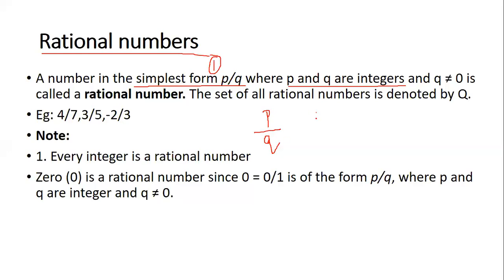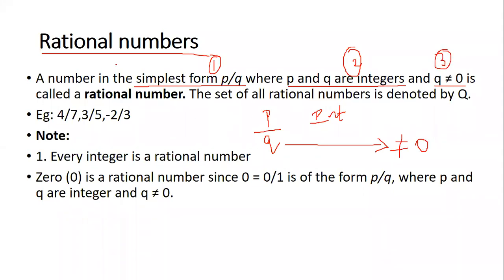Okay, so P and Q are supposed to be integers. This is condition number 2. And there is one more condition where Q is not equal to 0. Okay, so this Q, the denominator, should not be equal to 0. So this is condition number 3.